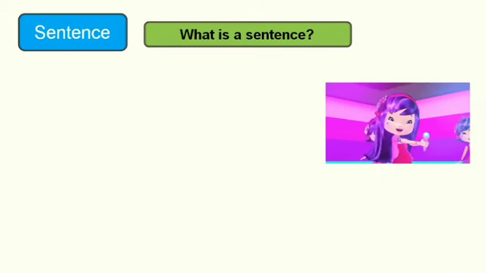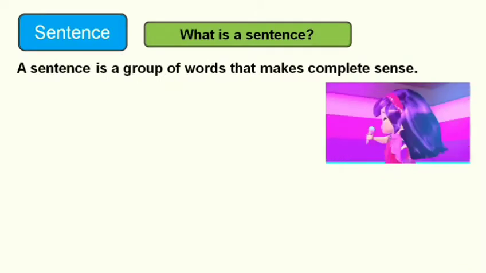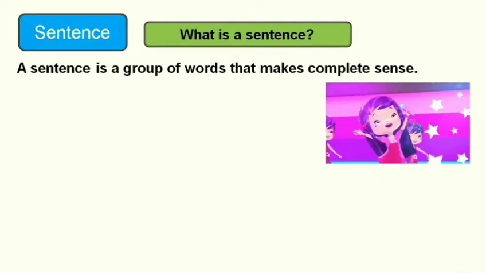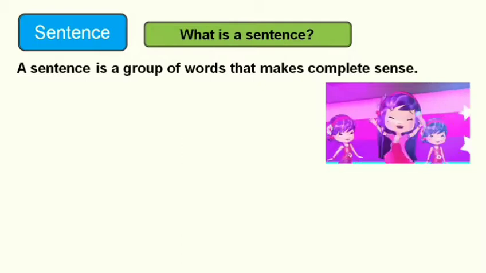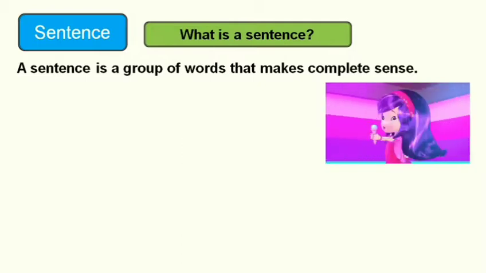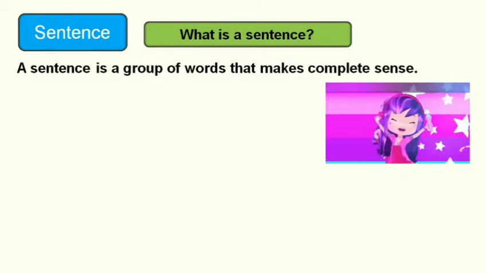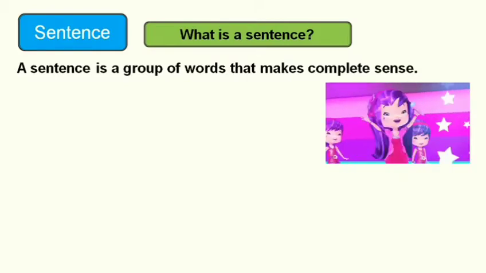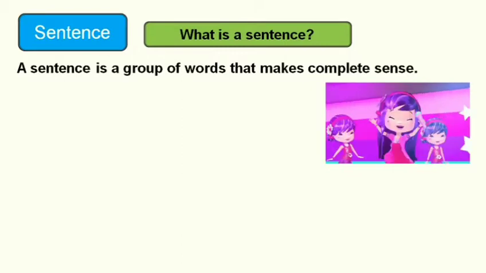Let's now talk about the sentence. What is a sentence? A sentence is a group of words that makes complete sense. It means a group of words which gives us a complete idea, which expresses a complete thought, is called a sentence.